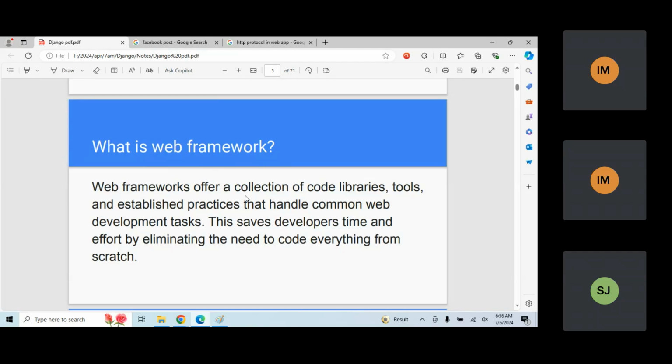Okay, so just assume I wanted to build a car, and I have purchased all the components, but to connect all the things, we need some particular tools, right? So we need some particular machines. So similarly here, I have HTML files, CSS files, Python files, and databases, but how are these things going to communicate? How are they going to be connected? How is it going to take the request? How is it going to respond? Okay. So for that purpose, we need a framework to handle and manage all the particular files together.